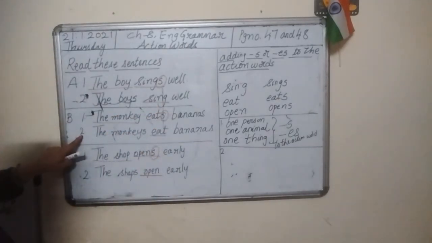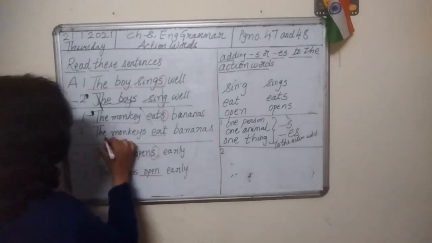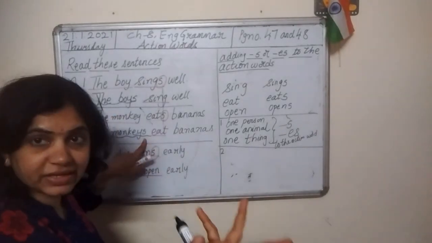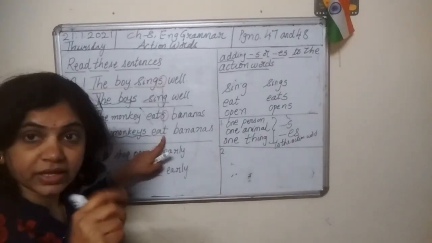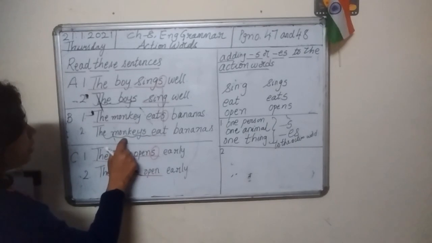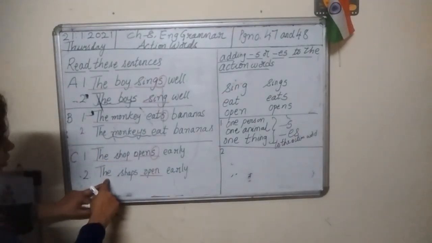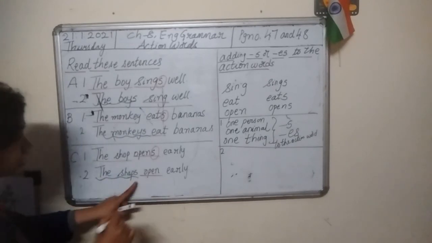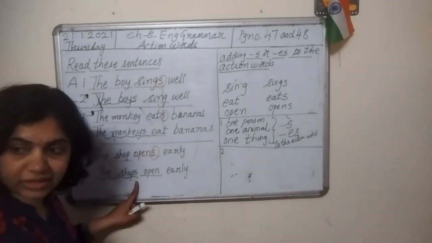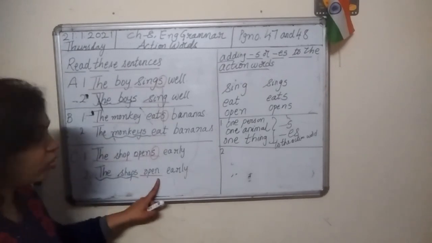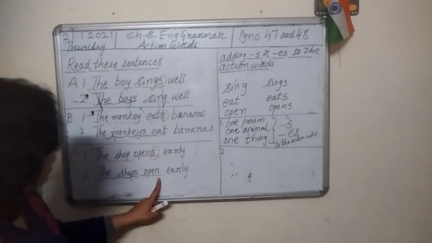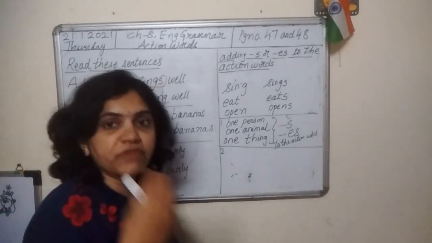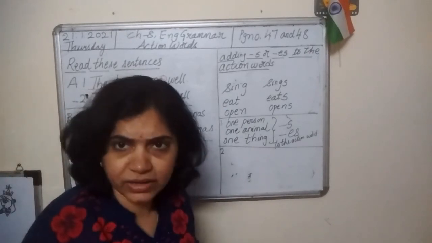Come to B. Second one. The monkeys. Many monkeys. Look at the action word. Eat. Action word is eat. There is no S here. Here we are talking about animals. Many. Okay. Now, come to this. The shops. Many shops. Okay, it means many things. Then, open. There is no S here. No S or ES.